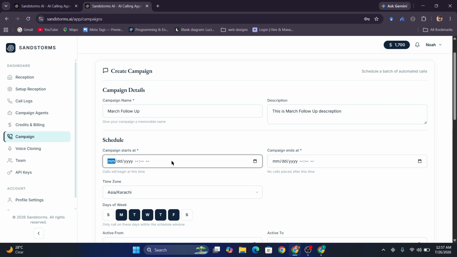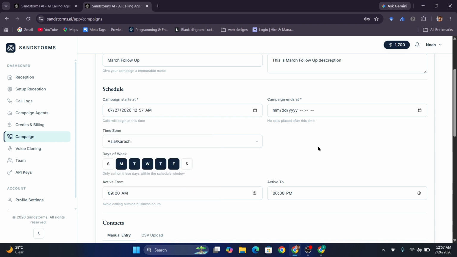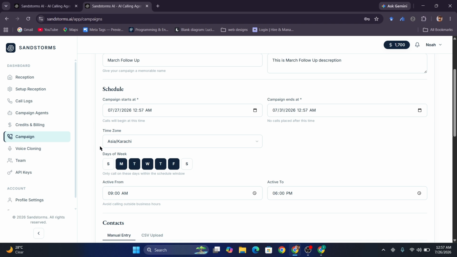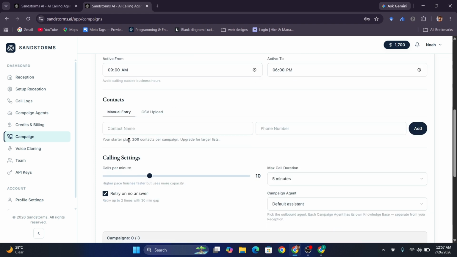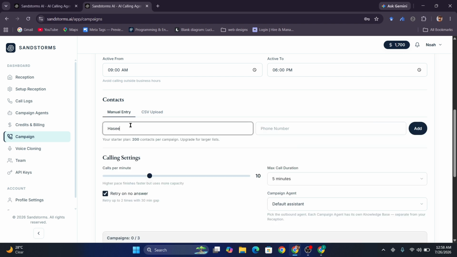You can schedule your calls, your campaign. So right now, it is 27 July, and you set when your campaign should end. So I just type this. You can assign on which days and at what time your campaign should run. On the contact page you can add your contacts manually or just upload your CSV file from here. So I just add a campaign and add my phone number.